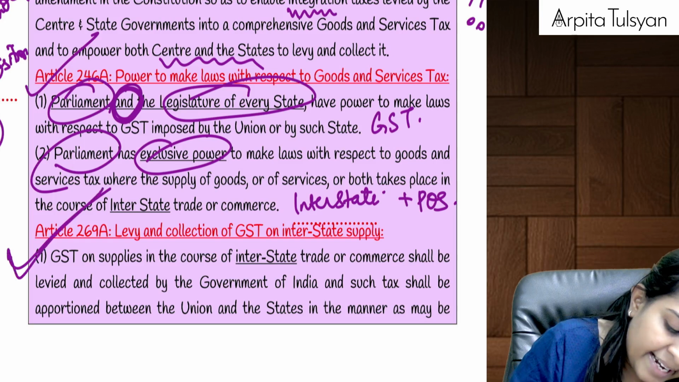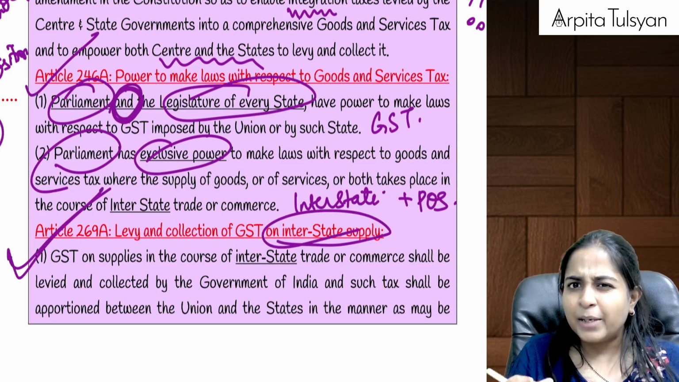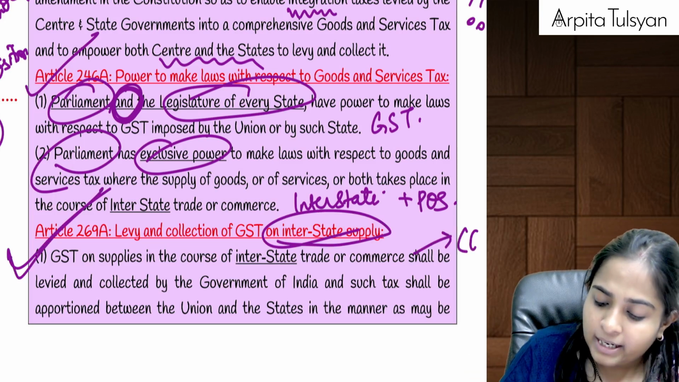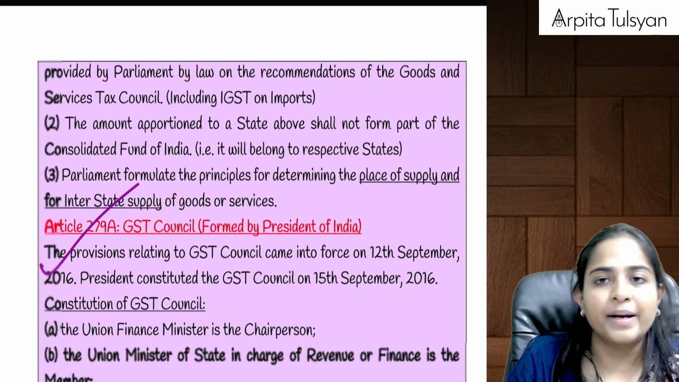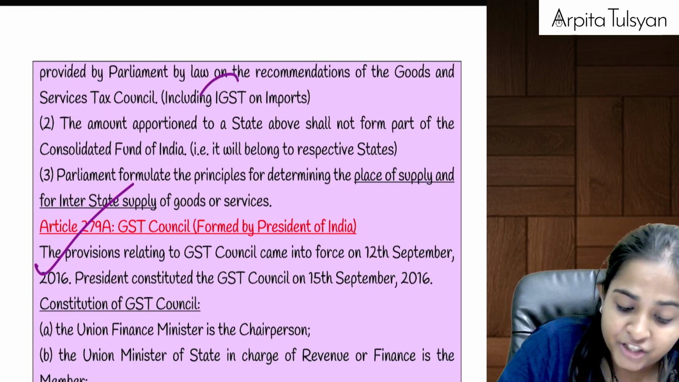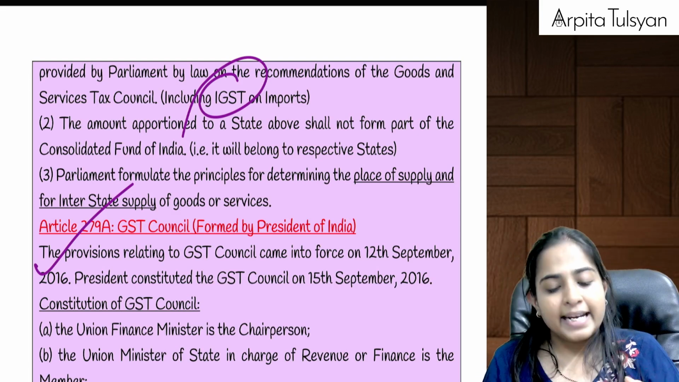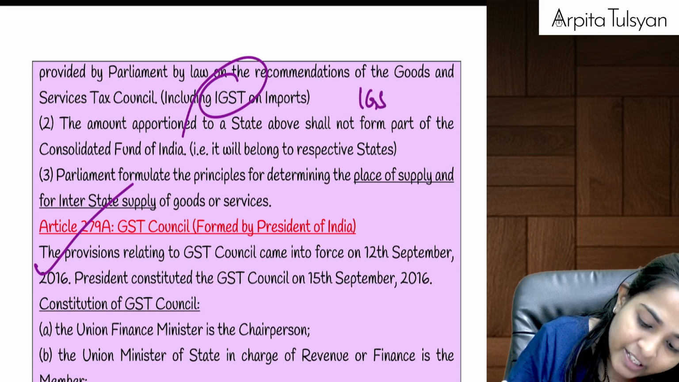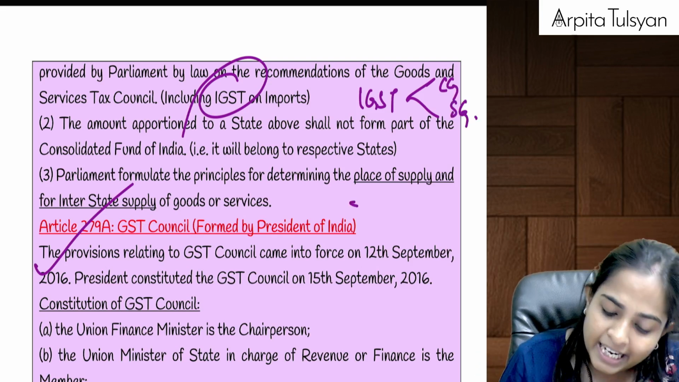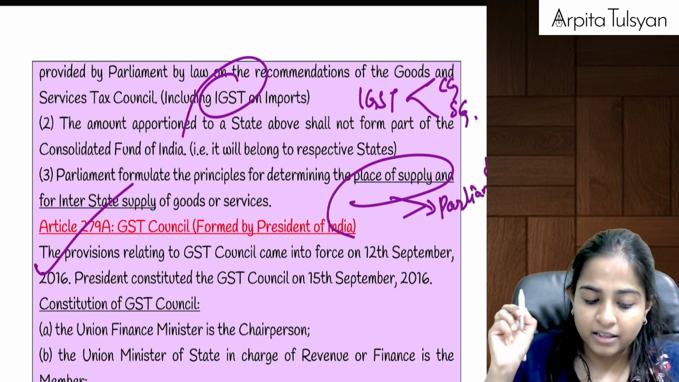Then the next article that they inserted was totally talking only about interstate supply. Can you tell me a few things about interstate supply? For interstate supply, who has the power? Only the central government or parliament has the power to make the laws. In case of interstate supply, which tax will be applicable? IGST will be applicable on interstate supply, including imports. Imports were also considered as interstate supply. Whatever IGST you collect will then be apportioned between central government and state government. And any matters relating to place of supply, even that will be determined by the parliament.